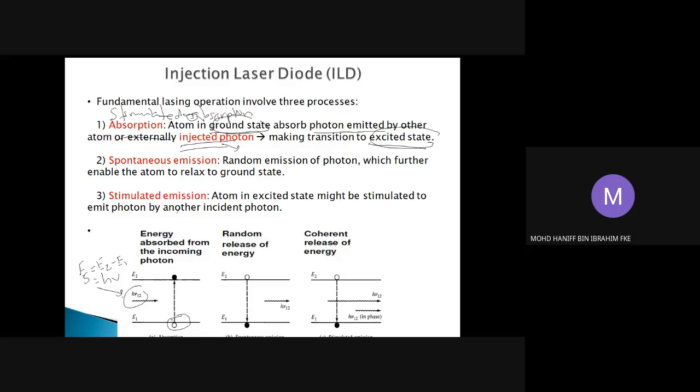Once we have this energy value produced by the external photon, the atom at the ground state will be excited to the excited state. E2 is the energy band value at the excited state.